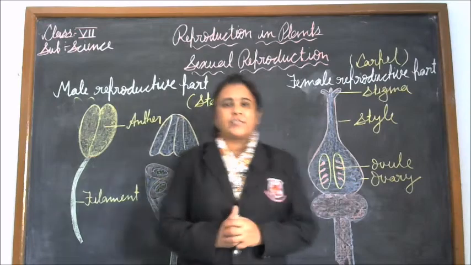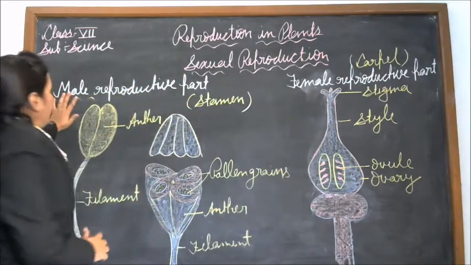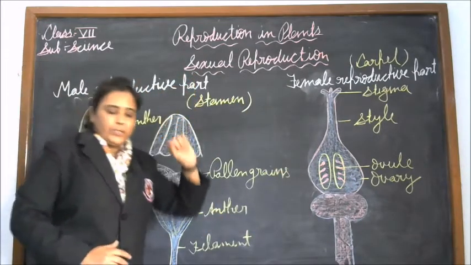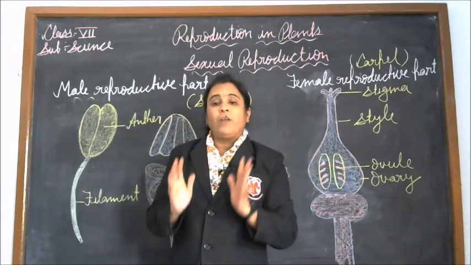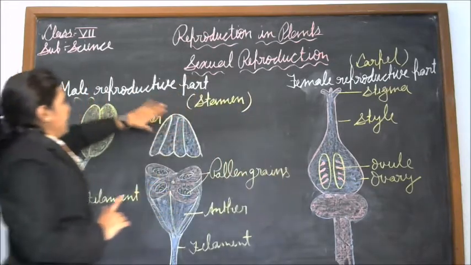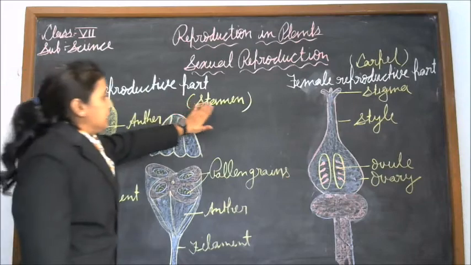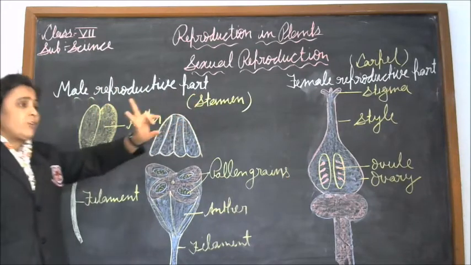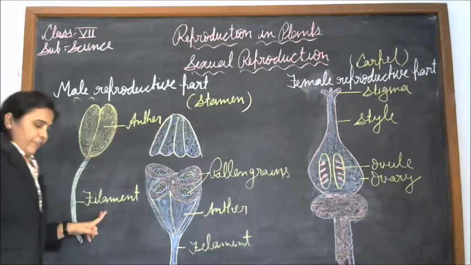Next we will study the male reproductive part of the flower. The male reproductive part of a flower is the stamen. The stamen consists of two parts, anther and filament.